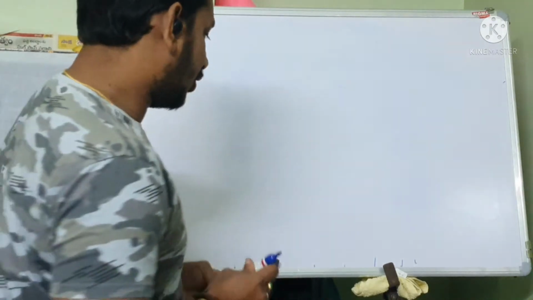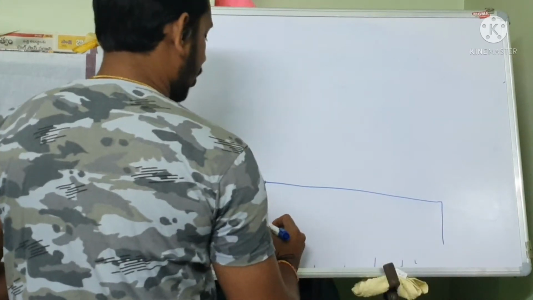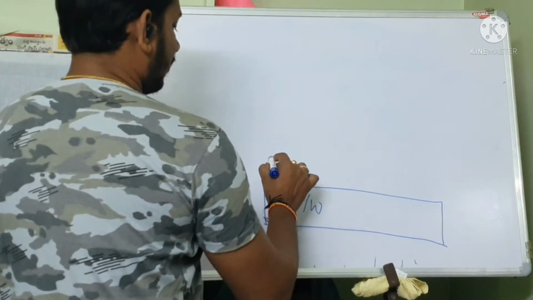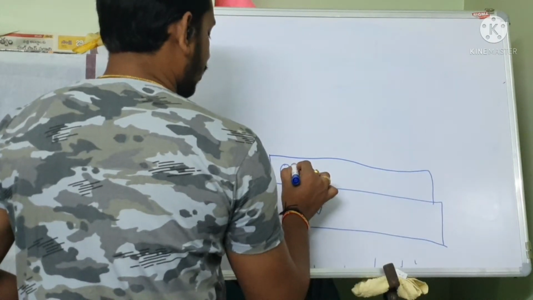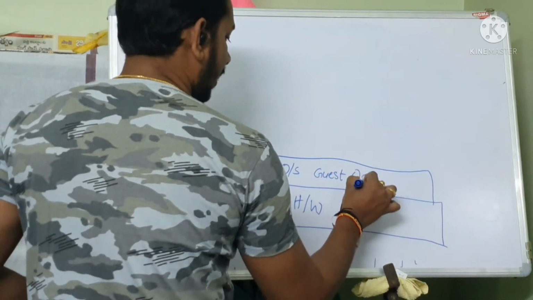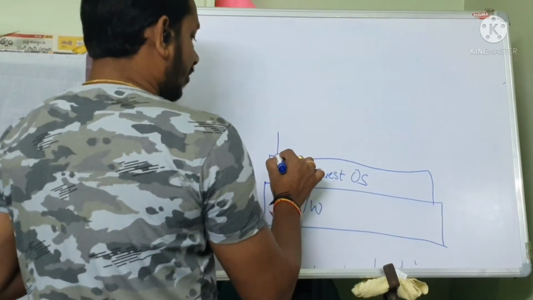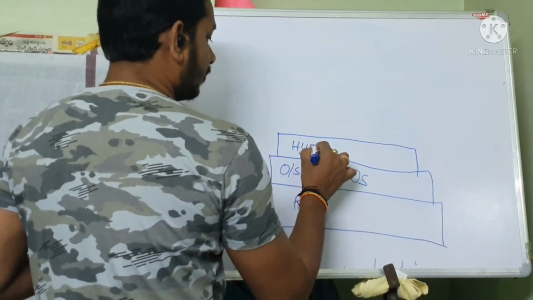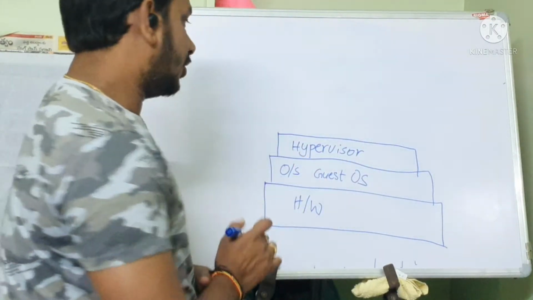So for example, in virtualization, you will have hardware. You know the hardware is CPU, RAM, and hard disk. And on top of hardware, you will have one OS. Here we call it the guest OS. Either it can be Windows, Linux, or something else. And on top of this, we will install a special kind of software called hypervisor. So this is the virtualization technology.